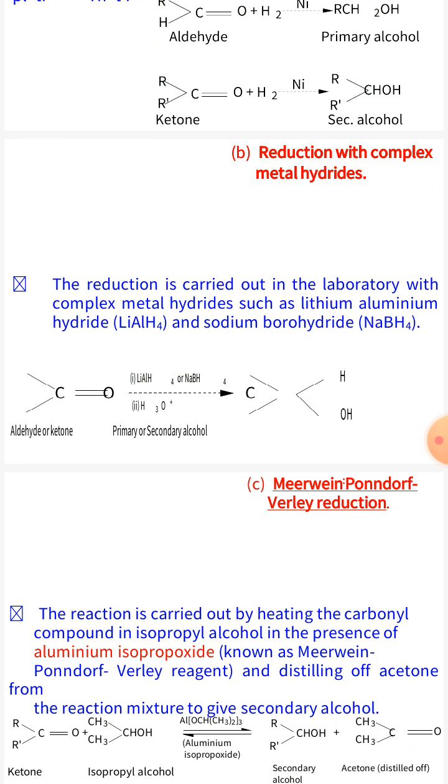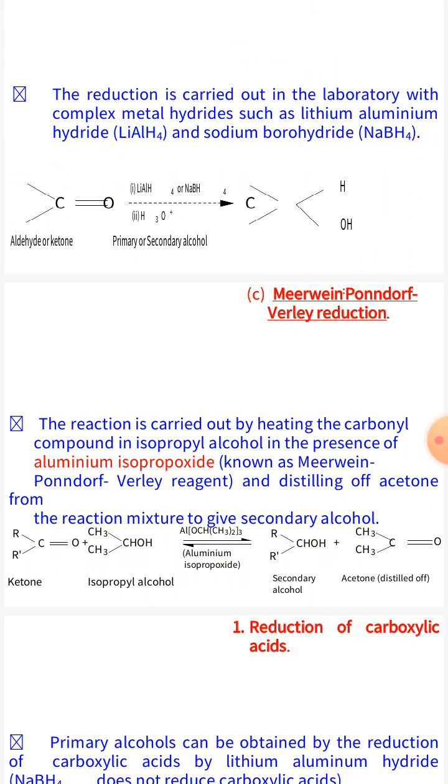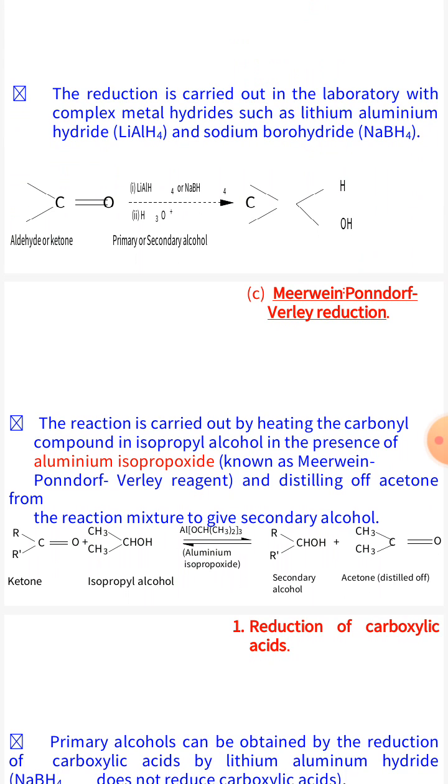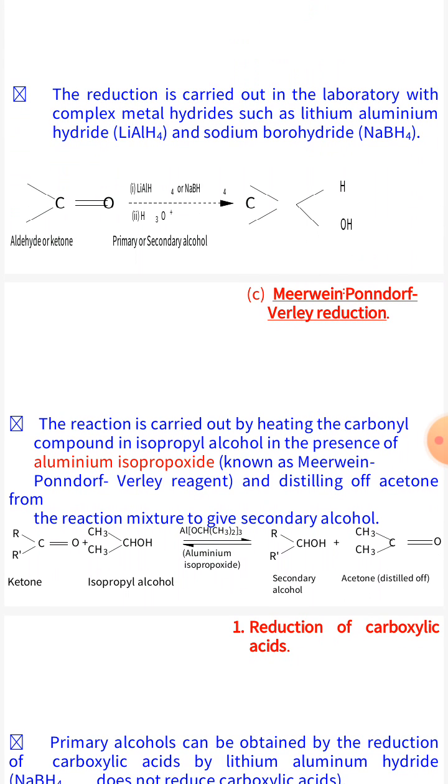Reduction with complex metal hydrides. The reduction is carried out in the lab with complex metal hydrides such as lithium aluminum hydride and sodium borohydride. Lithium aluminum hydride is more reactive and less selective as compared to sodium borohydride. In this reaction, these complexes give hydride ion which attacks the carbonyl carbon to form an intermediate which is further hydrolyzed to give alcohol.